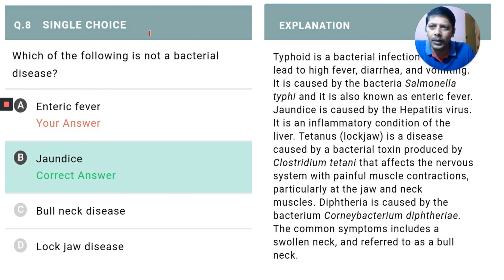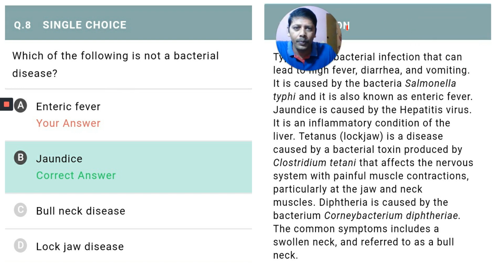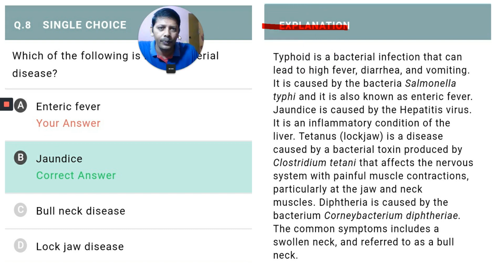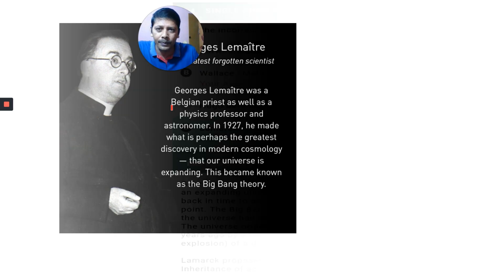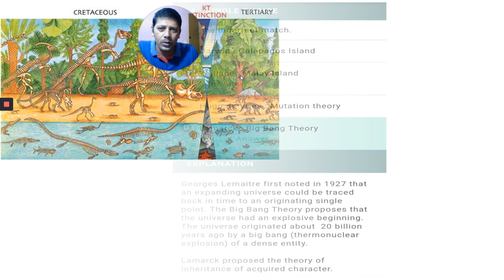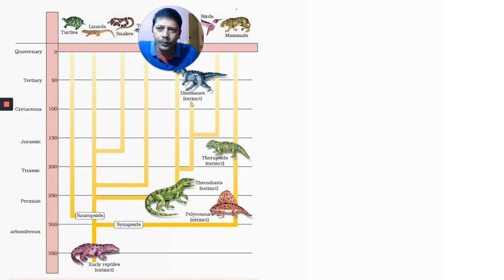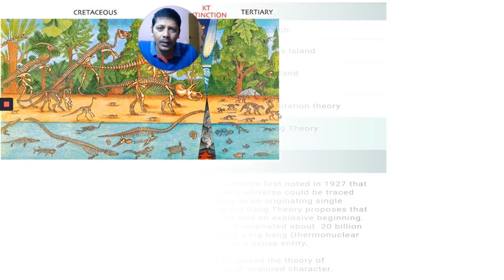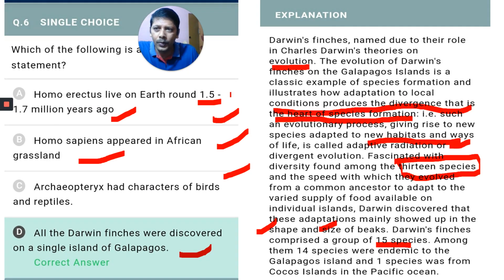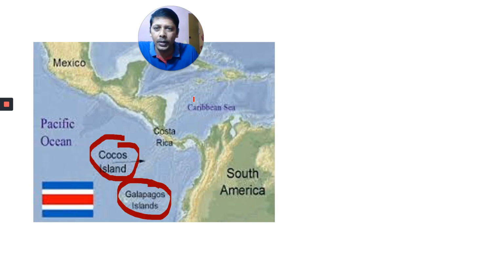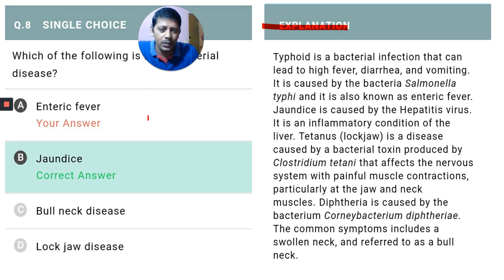Another bit here: which of the following is not a bacterial disease? Important one from human health and disease. Up to now we discussed some bits, all from evolution. Observe here, this is the first bit, the second one is also from evolution, and this is the third one, also from evolution. Three bits were given from evolution. This is from health and disease, intermediate second year textbook, NCERT.